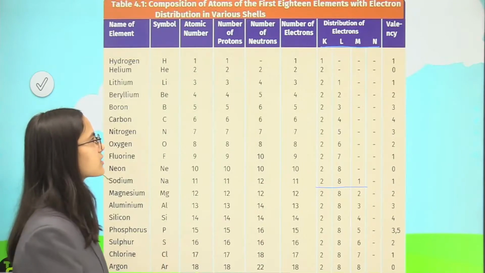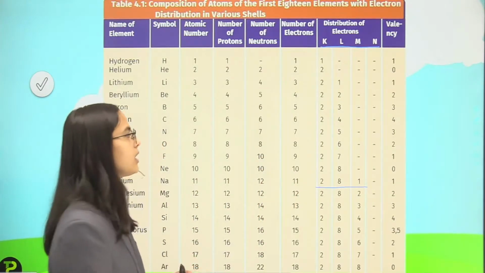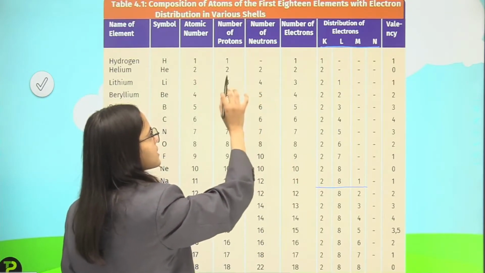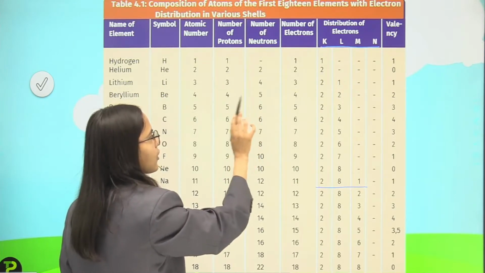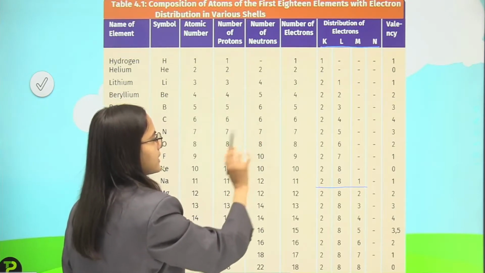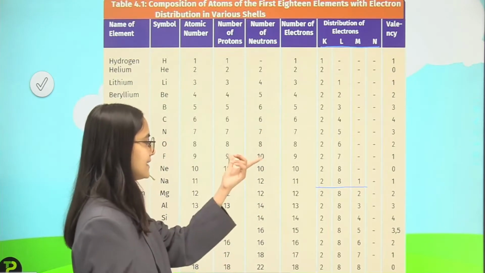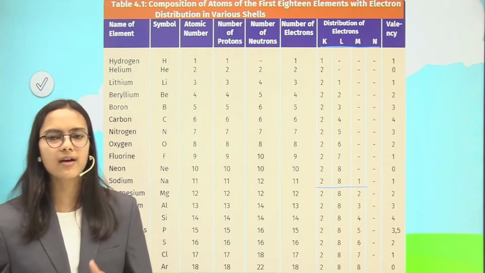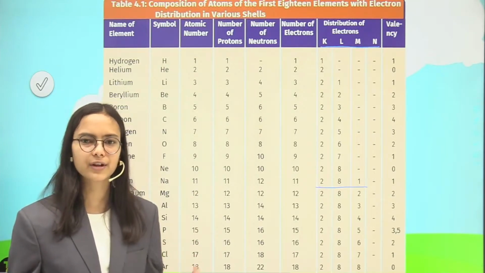You can check the number of protons and number of electrons are equal everywhere, but the number of neutrons varies. For this it is equal to the proton, but for this it is not equal, and then not equal again, but then again they have equality, then it changes. So the number of neutrons has no relation with the atomic number; they have a different pattern.